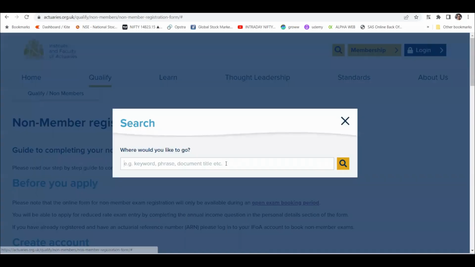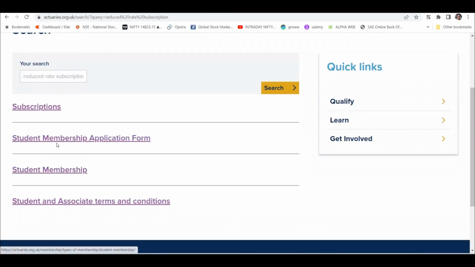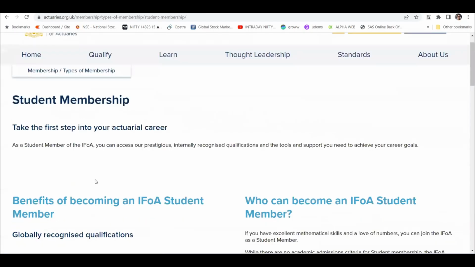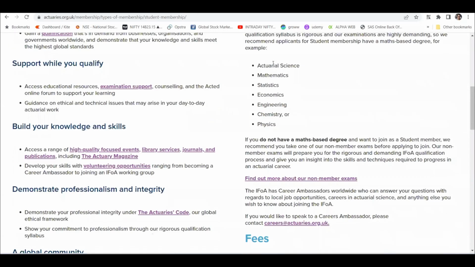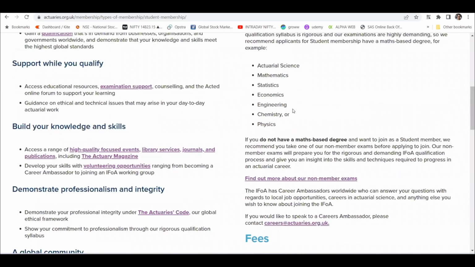Let me also search here for reduced rate subscription. I think this is the good part of this website. Whatever you require, you can go to that search window. So, reduced rate subscription, student membership, right? Student membership application form. Once again it is written economics, engineering, chemistry, physics are not required at all, right? Who can become an IFoA student? This is absolutely nonsense, not required, right? You need mathematics, that's for sure. You need statistics, economics also require a bit.